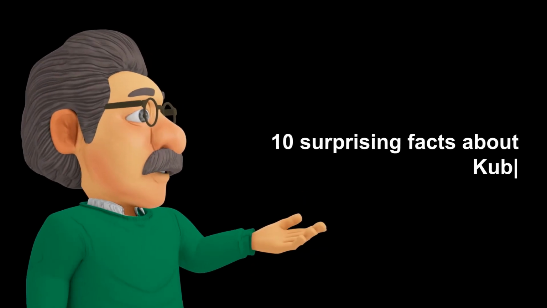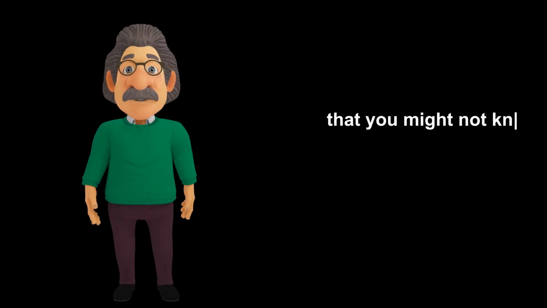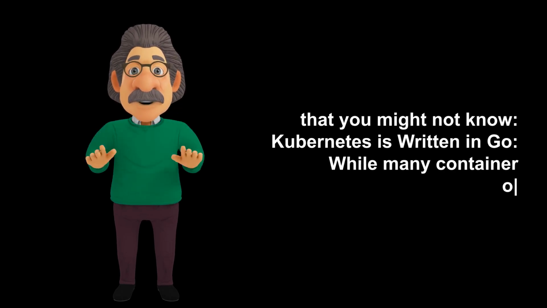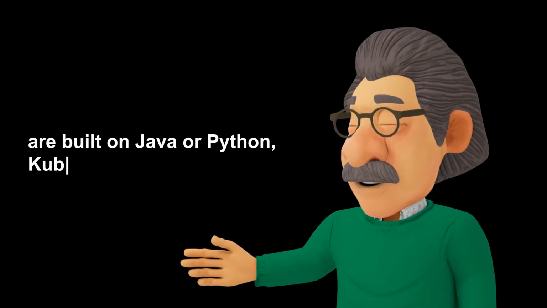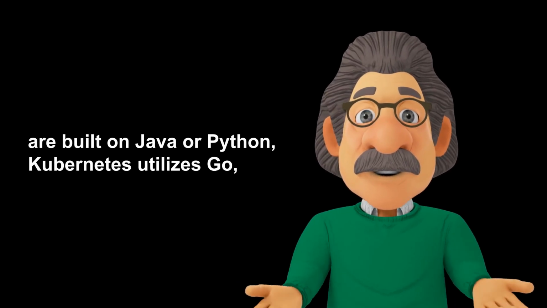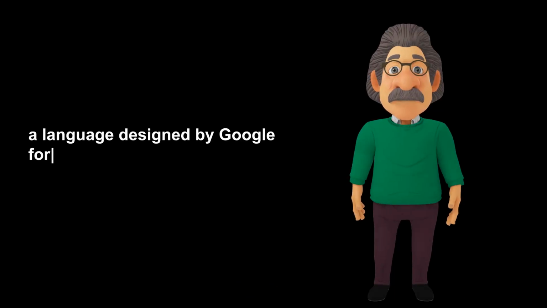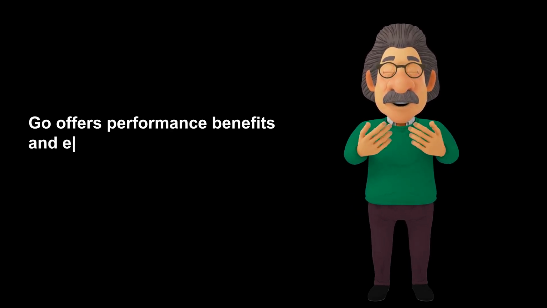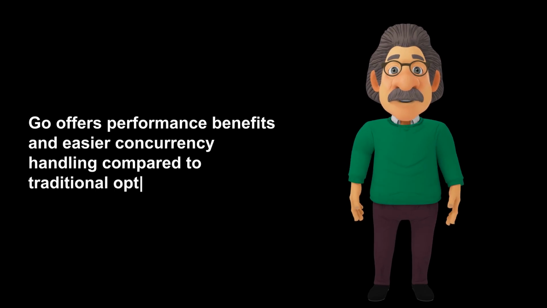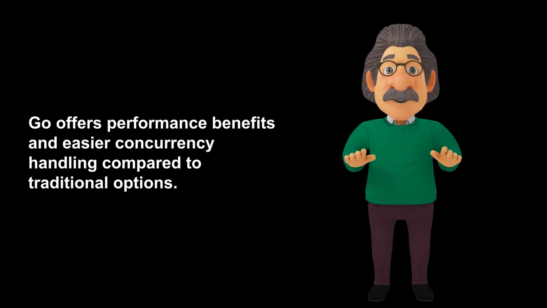10 surprising facts about Kubernetes that you might not know. Kubernetes is written in Go. While many container orchestration platforms are built on Java or Python, Kubernetes utilizes Go, a language designed by Google for building system infrastructure. Go offers performance benefits and easier concurrency handling compared to traditional options.